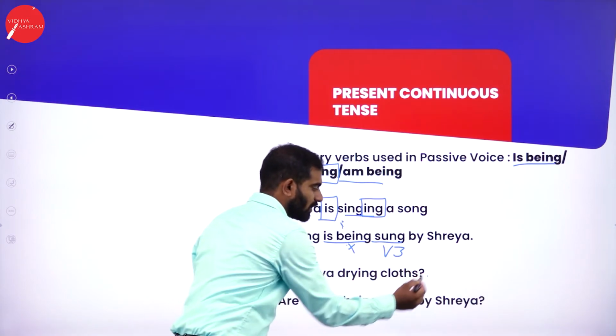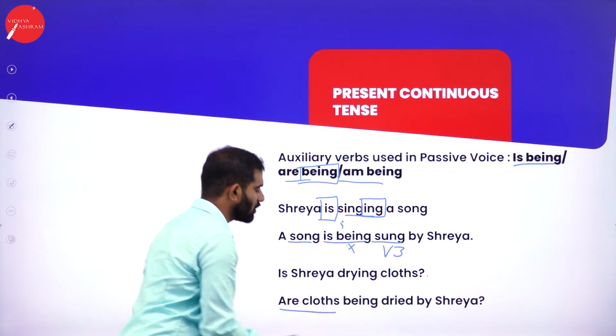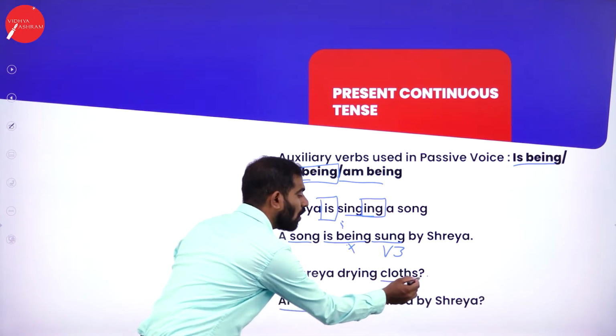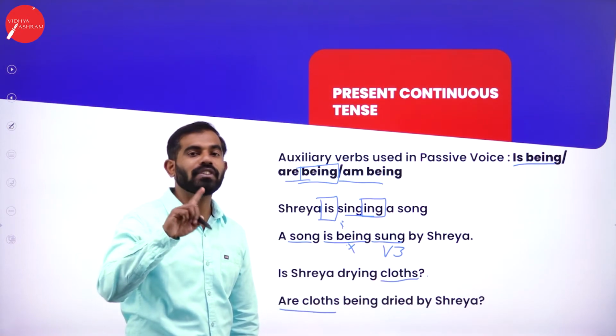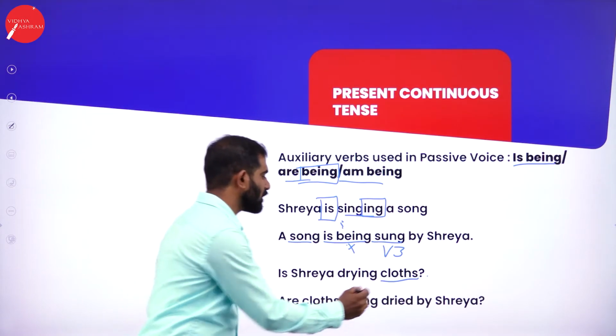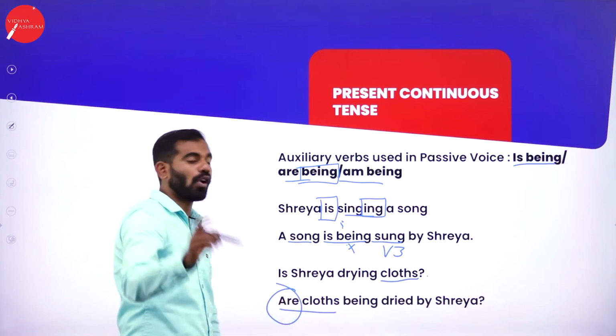Now this is a question here. How do you change it to passive? Are clothes being dried by Shreya? Now depending on the object, if the object is singular, we are going to use is. If the object is plural, we are going to use are. So this is very important.